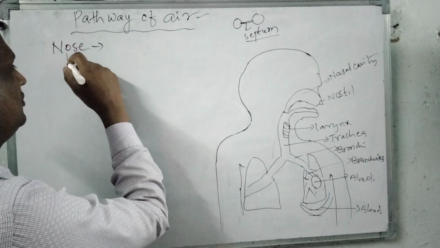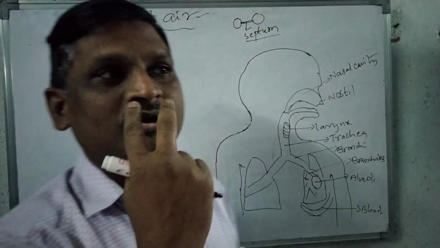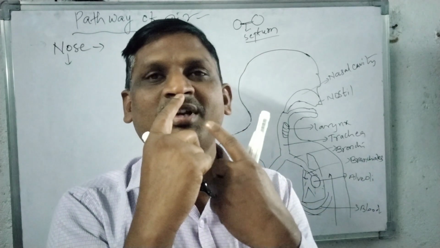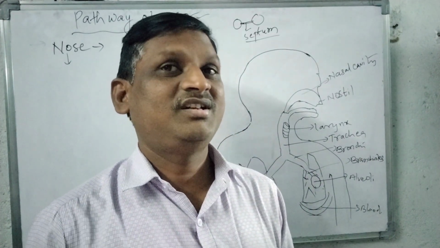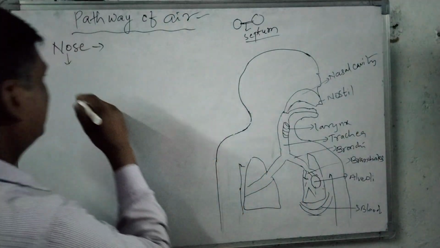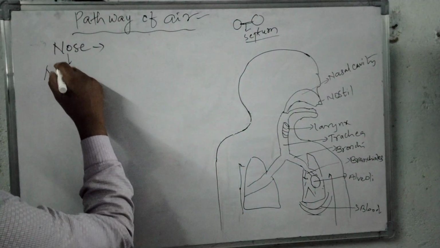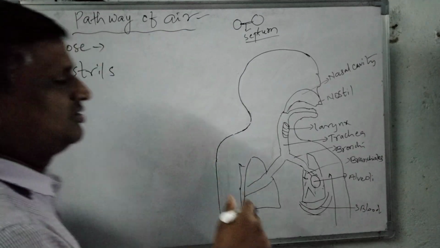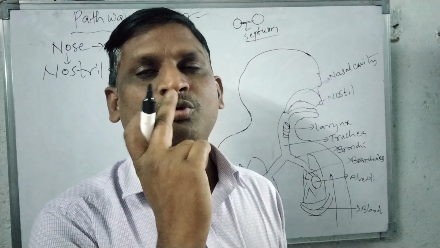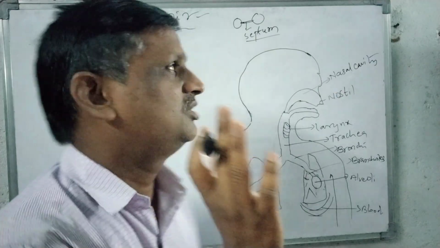So the nose consists of two nostrils. These two nostrils are separated by a wall. That wall is called septum. Okay, that is the first one. The next one, nostrils. Already we studied nostrils. Two nostrils we have. These two nostrils are separated by a wall called septum.